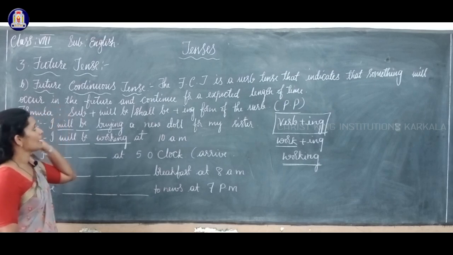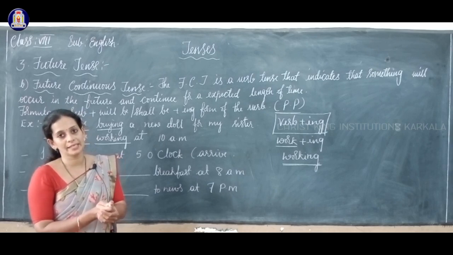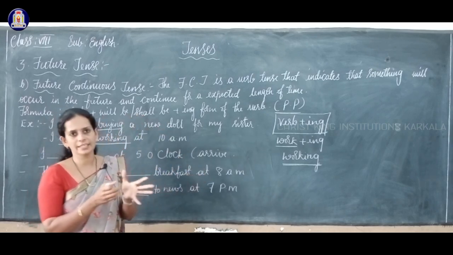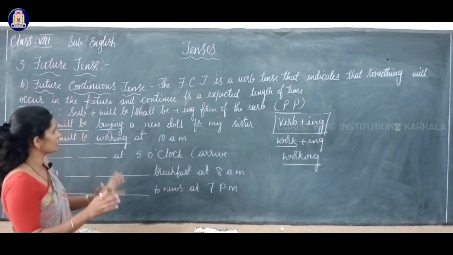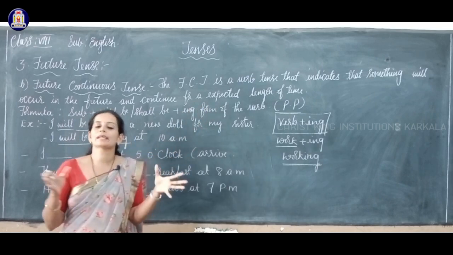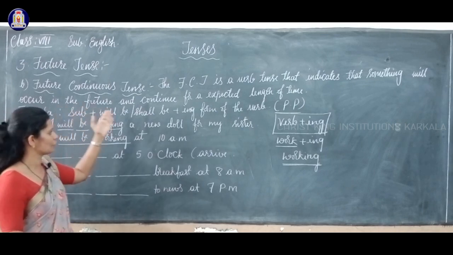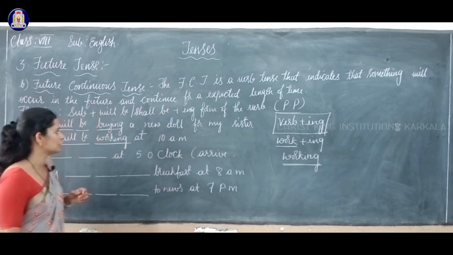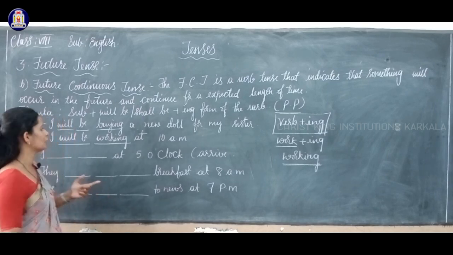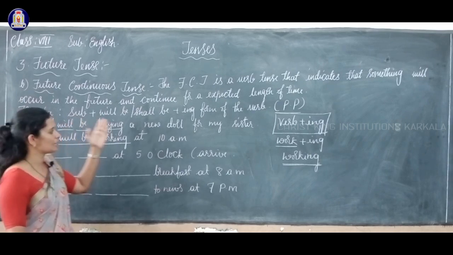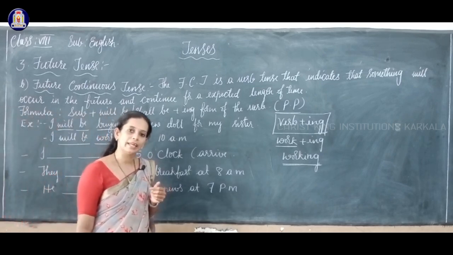So what do we mean by future continuous tense? Future continuous tense is a verb tense that indicates that something will occur in the future and continue for an expected length of time or period of time. The formula is subject plus will be or shall be plus ing form of the verb. Ing means, as I told you already, the present participle form of the verb. Clear? Example, I will be buying a new doll for my sister. I will be working at 10 a.m.